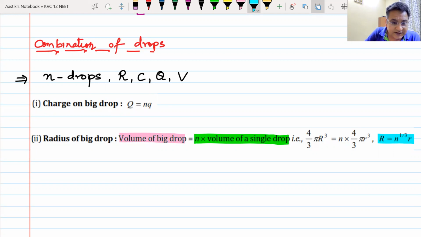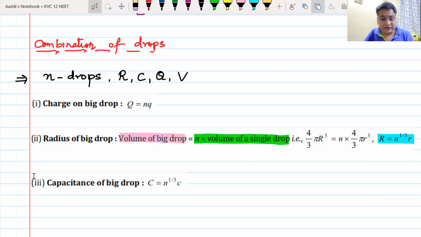Now, since the radius has become cube root of n times, the capacitance of the bigger drop also becomes cube root of n times the capacitance C, because capacitance is directly proportional to R, 4 pi epsilon naught R. Do we understand this?